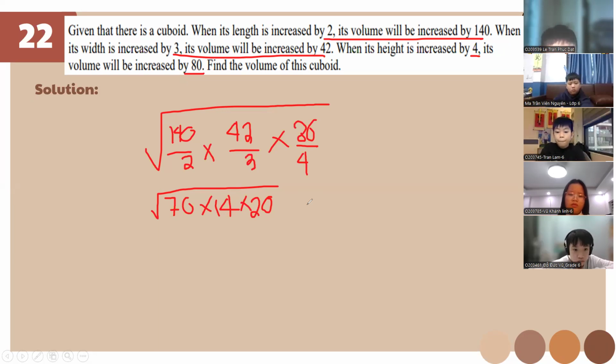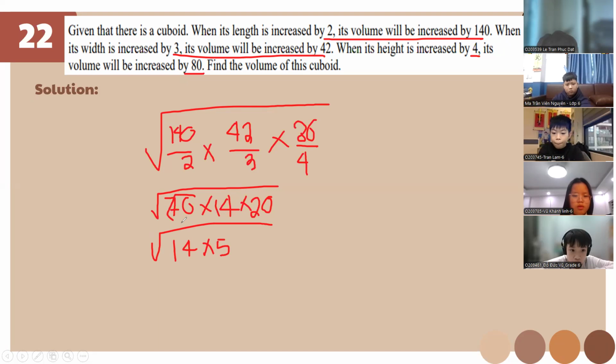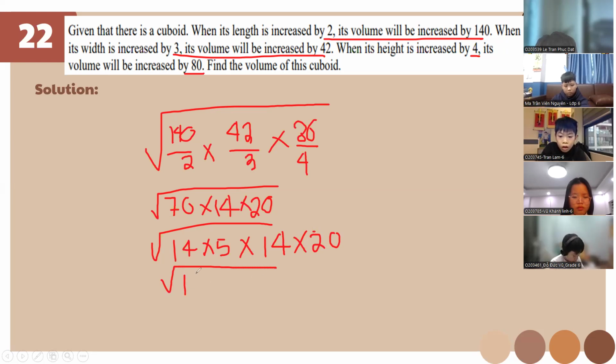Class, do you know that 70 is just actually 14 times 5? Am I right? Yes, sir. And then 14 times 20. We know 5 times 20 is also gonna be 100, right? So if we have 14 times 14 times 100, it's also 10 times 10, right?